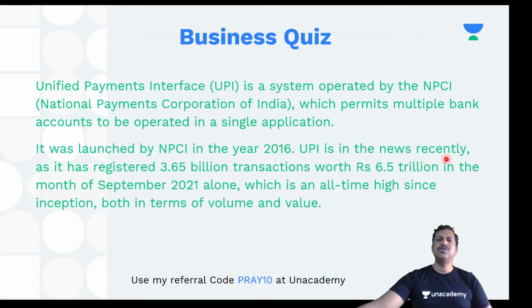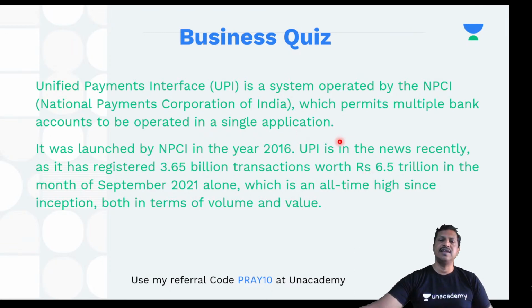UPI is in the news recently, right? So that is why I have put this question that UPI is in news, right? Why it is in news? Because from 2016, this is the first month where it has got the maximum number of transactions and maximum value of transactions, right?